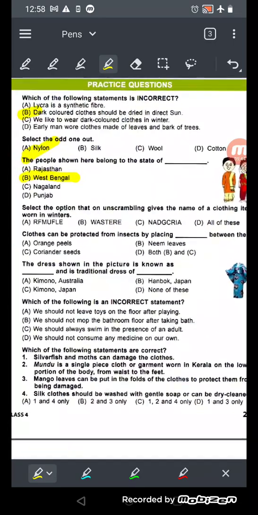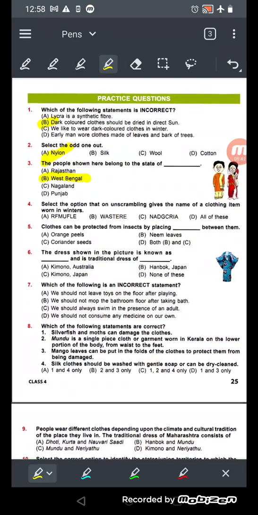Okay. Now see here, select the option that on unscrambling gives the name of the clothing item worn in winter. So here there are scrambled words which we have to unscramble, correct, and we have to see which is the correct one. Now the answer will be number D. Okay, the answer will be number D, as these all are worn in the winters, all of these.